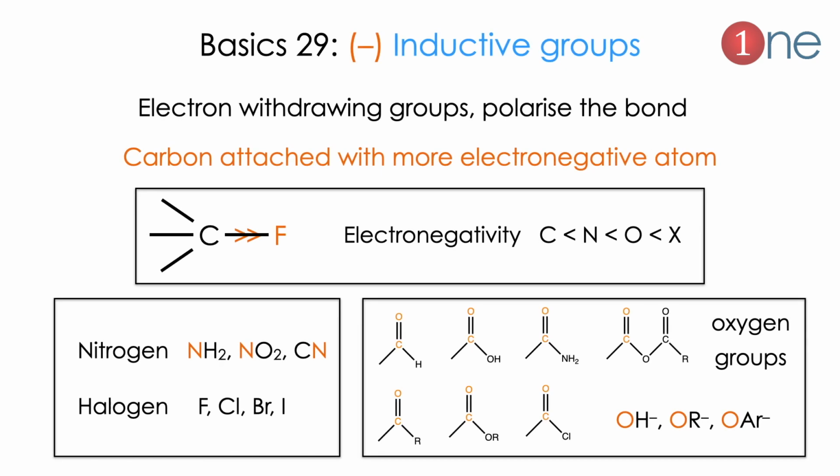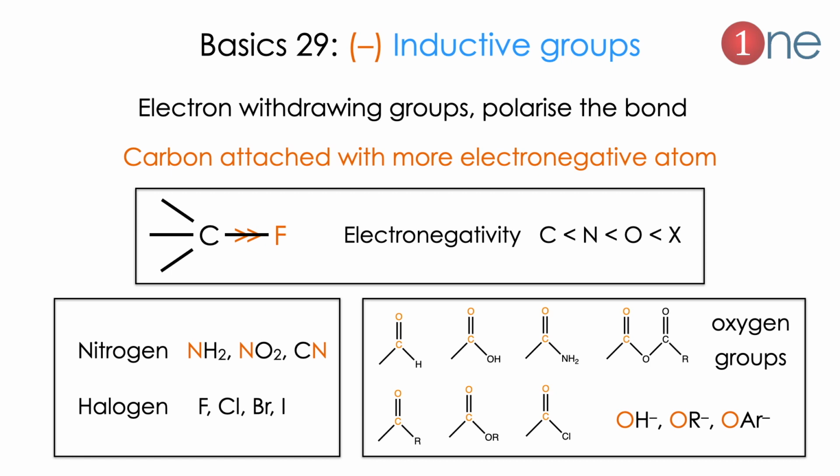Next tip will be on inductive groups. The inductive groups can be positive and negative. The negative inductive group means it withdraws the electron and polarizes the bond. Normally it happens when the carbon is attached with more electronegative atom. The more electronegative atoms are the atoms after the carbon in the periodic table. Here is shown the fluorine, which is attached to the carbon, which pulls the electron towards it. So it generates the positive charge on carbon, fluorine gains little negative charge.